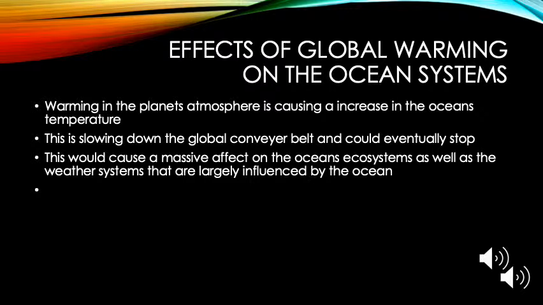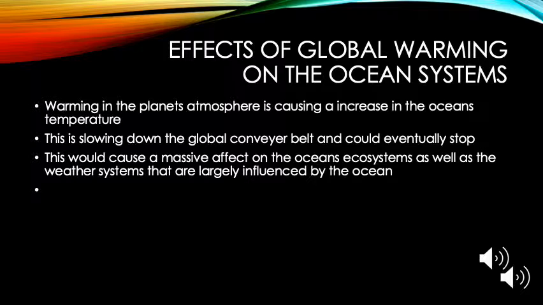For example, the Gulf Stream has a large effect on the UK's weather systems. The increase in global temperature has also increased the number of tropical storms that are occurring, with last year having the most tropical storms ever recorded in the same time. This means that there will be more catastrophic storms like Hurricane Katrina that could devastate the world's population.